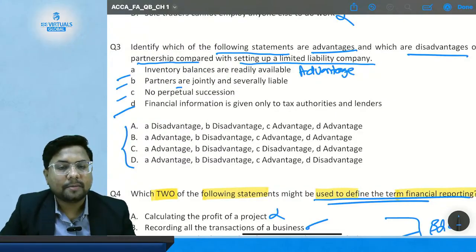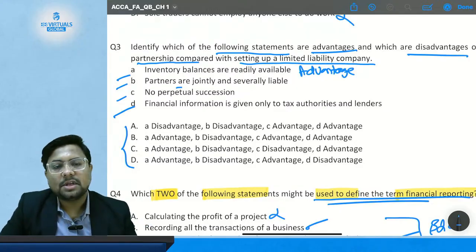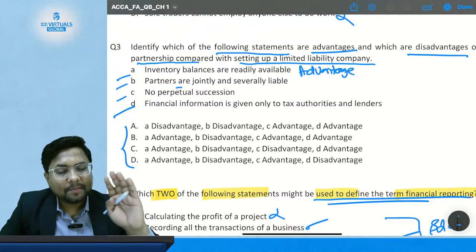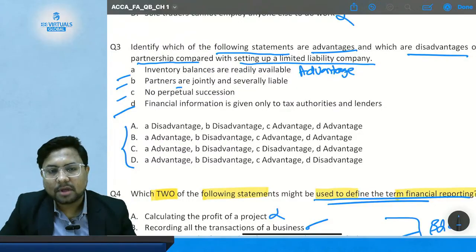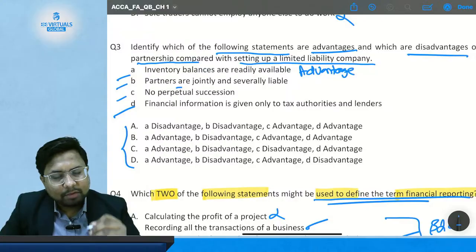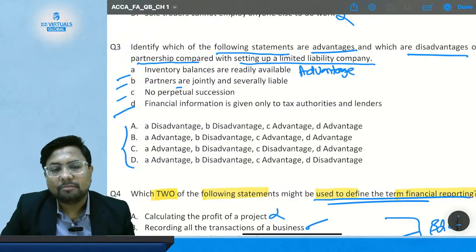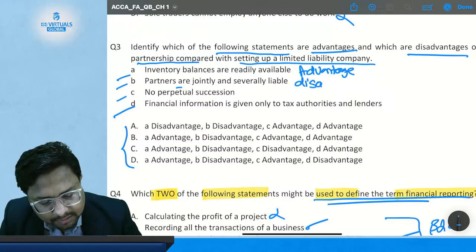So this is not an advantage, this is a disadvantage, because in a company form of business, the owners and the company are separate legal entities. So whatever liability the company has incurred is the liability of the company only. My personal assets cannot be used to repay the liabilities of the company. So this is a disadvantage in the partnership form of business and an advantage in the company form of business. So this is going to be my disadvantage.